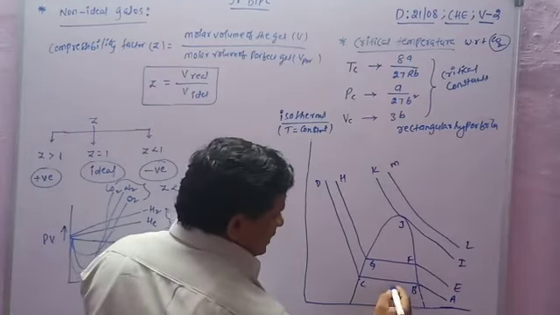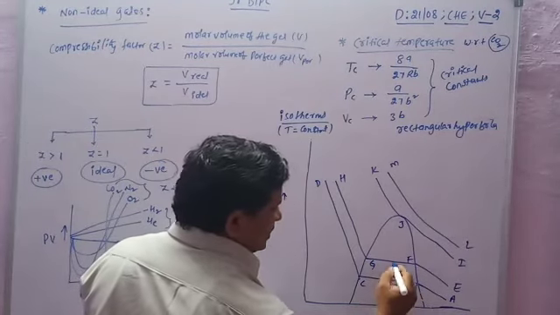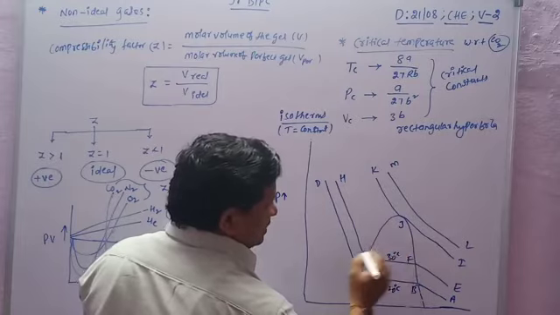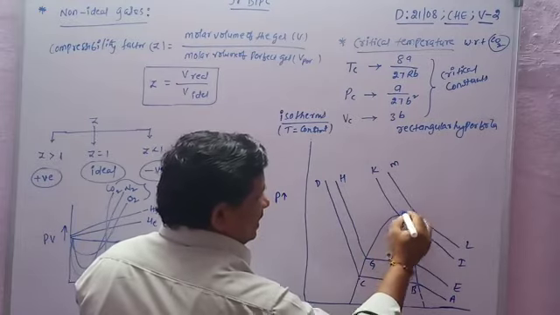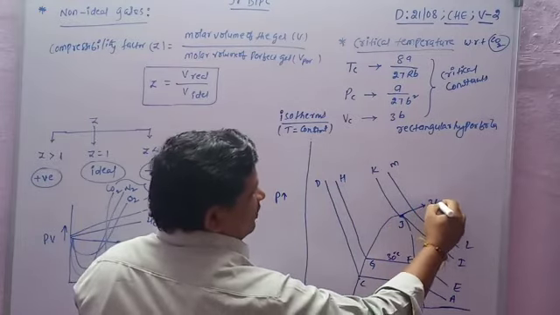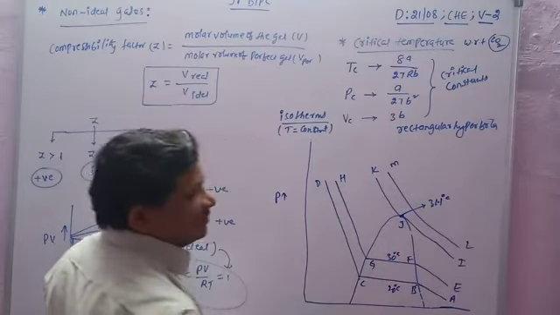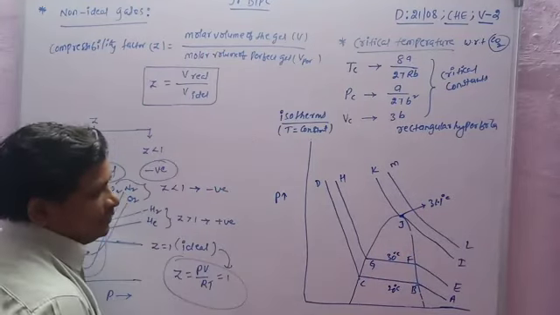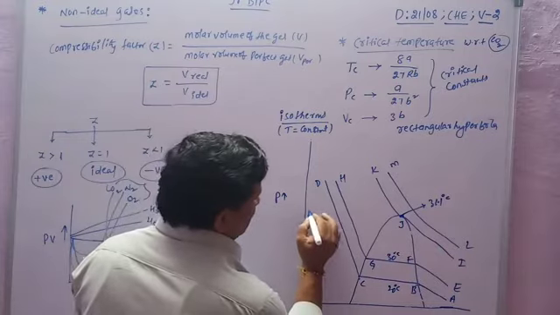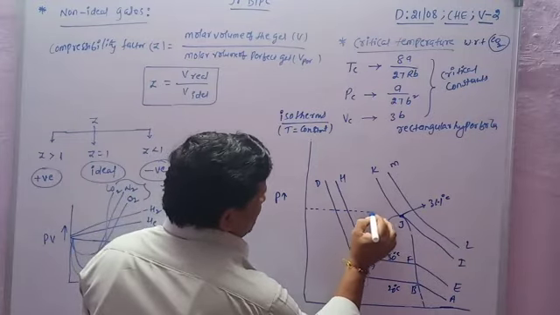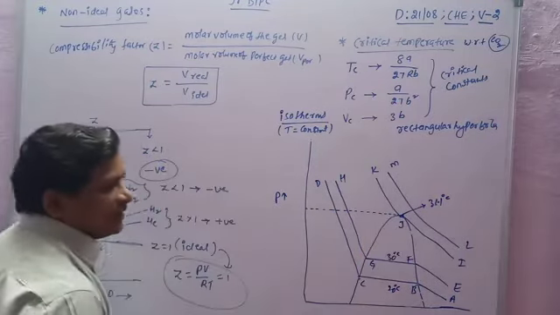So now it is at 20 degrees centigrade, 30 degrees centigrade, and 31.1 degrees centigrade temperature. So now it is the pressure required at the critical temperature.